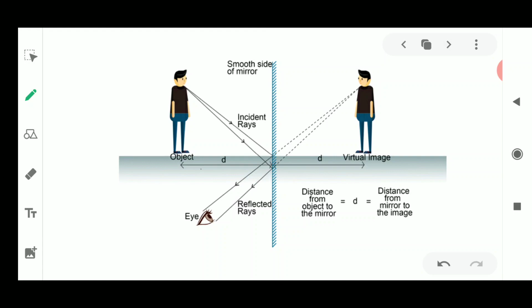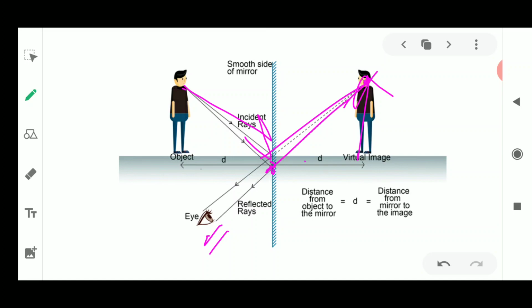As you can see here, this person is standing, and the light falling from this person appears to meet at this point, but actually it does not. When we extend these lines at the back, we find that they meet somewhere here, and the image is formed here.